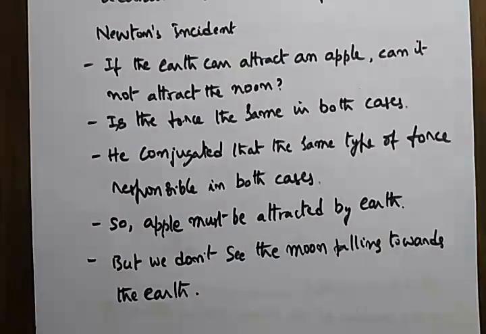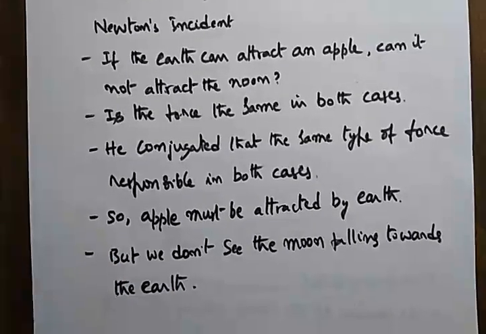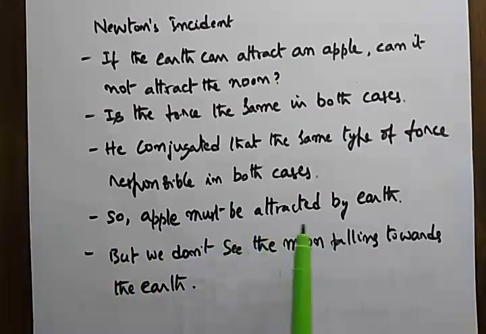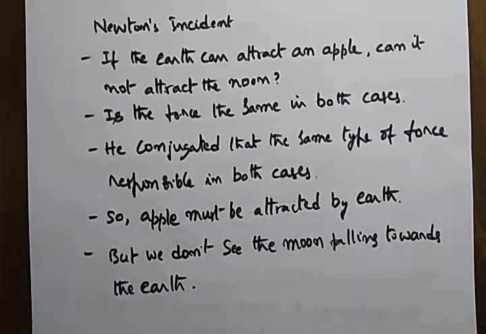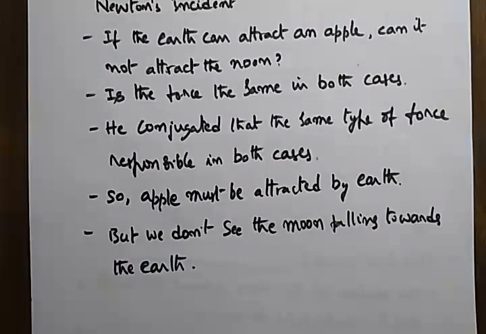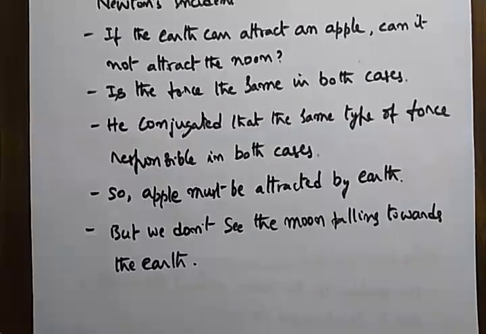Then because of this kind of conjecture, some more questions arose in him. The apple must be attracted by earth. If the earth is attracting the apple, then the apple also should be attracting the earth. But we don't see the moon falling towards the earth. We are seeing only the apple falling onto earth, but not the other way. Why is that happening? He seriously thought about it.